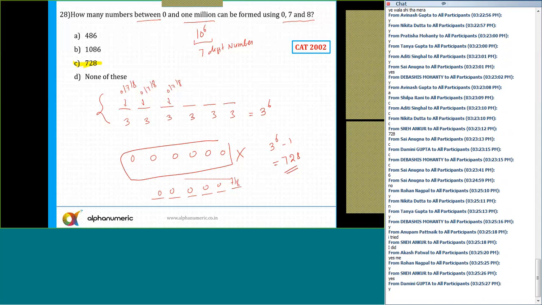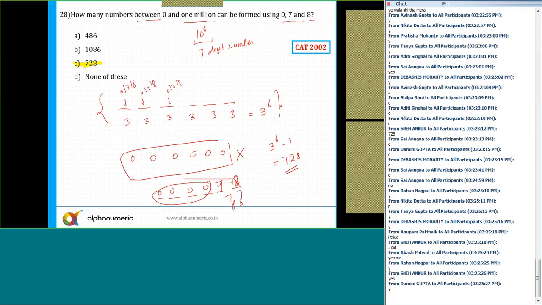Since 0 is also allowed as the leading digit, it might be possible that the first 4 places have 0, and the last 2 places are, let's say, 78 or maybe 77 or maybe 88. So this method, 3 raised to power 6, includes everything, whether it's a single digit or 2 digit or 3 digit or 4 digit.